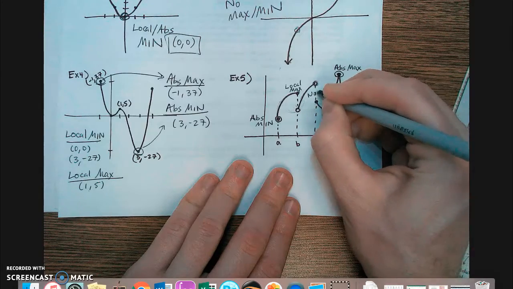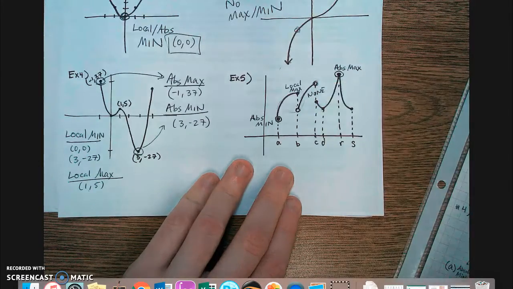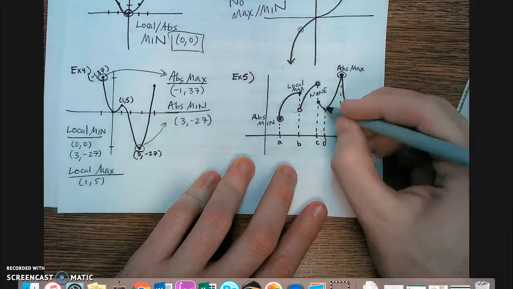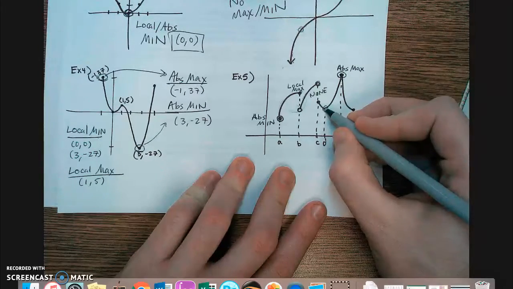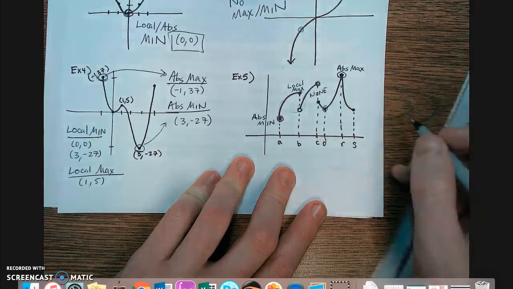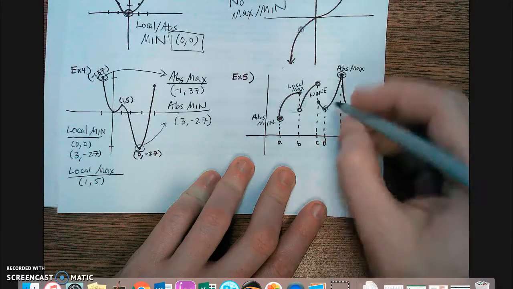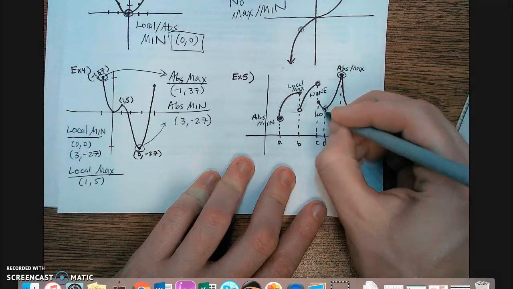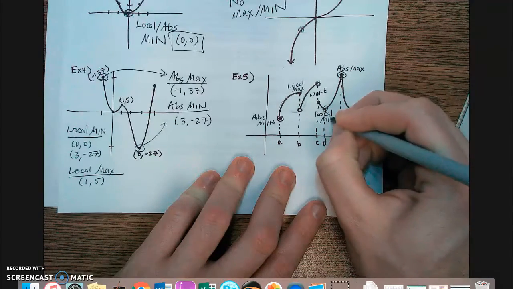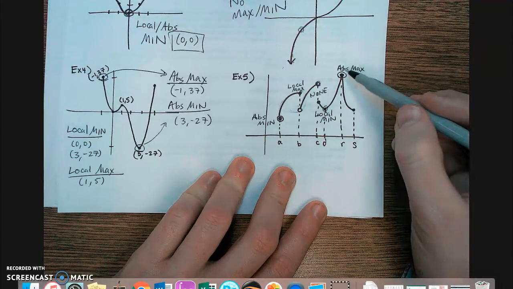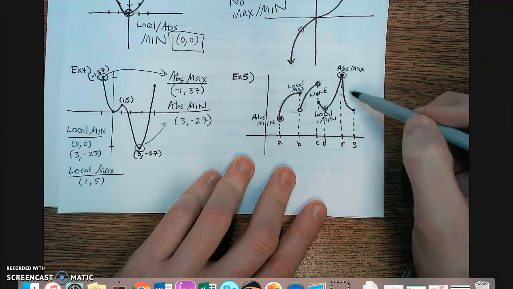So none at C. At D, we have a local minimum because the points just to the left and just to the right are bigger than D. So D is a local minimum. R. R we said is the tallest, so it's absolute.